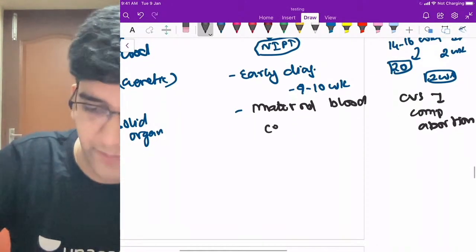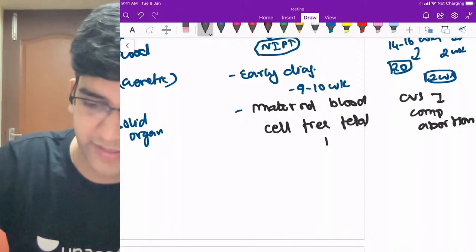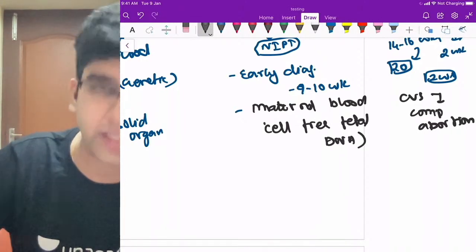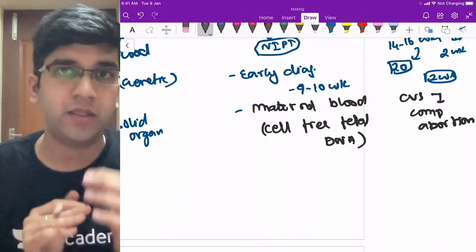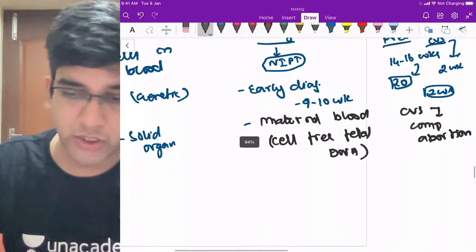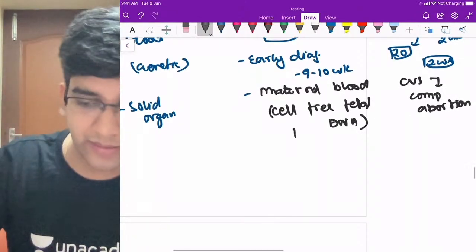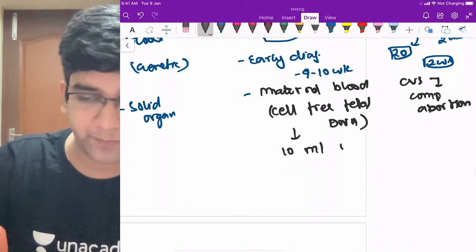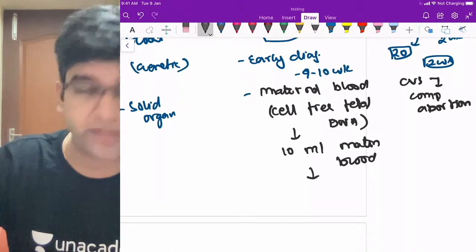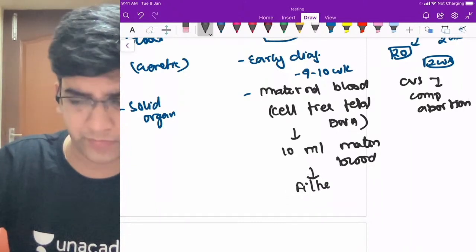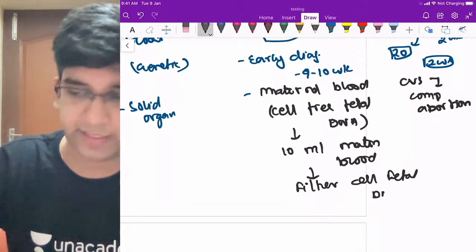So I'm going to look at the cell-free fetal DNA here. That's what I'm going to look at in the NIPT, right? So what we do in NIPT is take an early diagnosis. We take 10 ml of maternal blood and filter out the cell-free fetal DNA, not the maternal DNA.